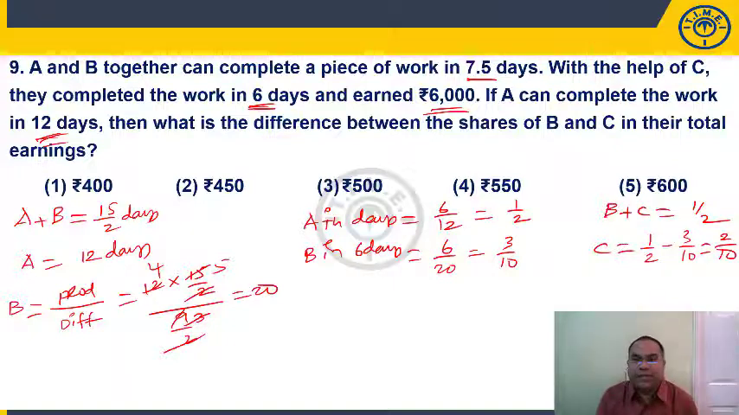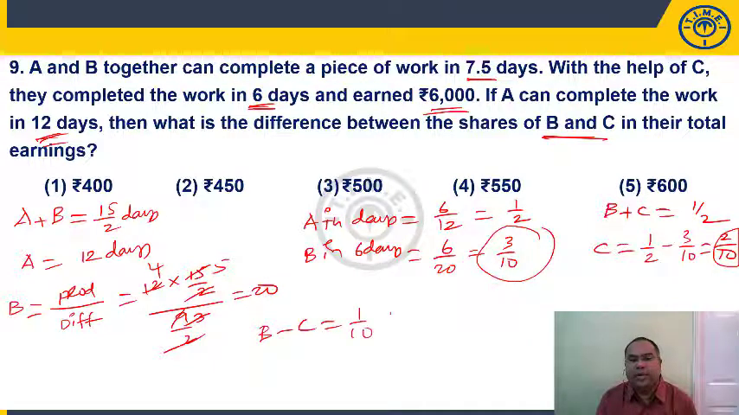Now we want the difference between shares of B and C. B has done 3 by 10. C has done 2 by 10. Difference in their shares, B and C, is 1 by 10. So 1 by 10 of total 6,000 is nothing but 600 rupees. 600 is present in choice 5. You got the point here?